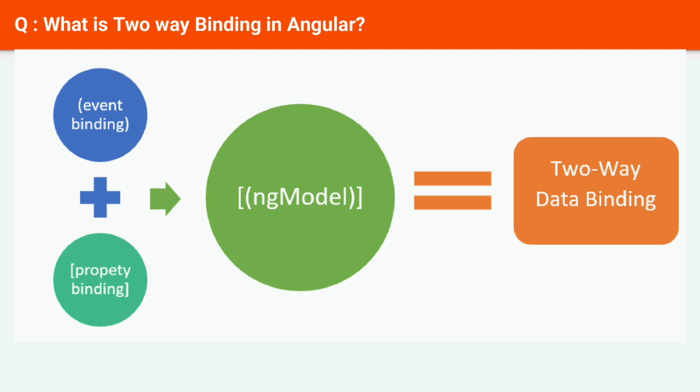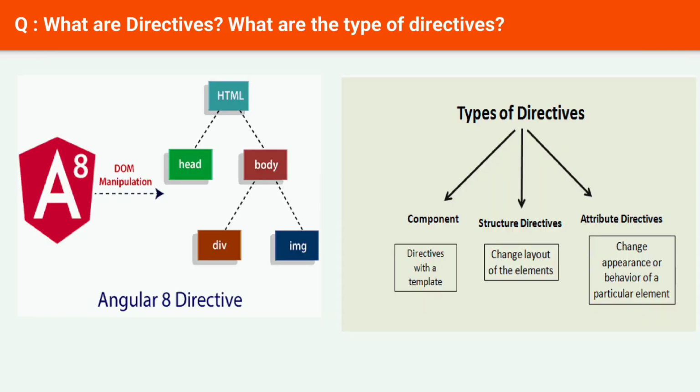Next question, what are directives? What are the types of directives? In Angular, directives are defined as classes that can add new behavior to the elements in the template or modify existing behavior. The purpose of directives in Angular is to maneuver the DOM, be it by adding new elements to the DOM or removing elements and even changing the appearance of the DOM elements.